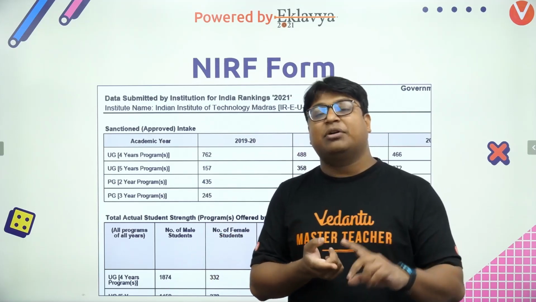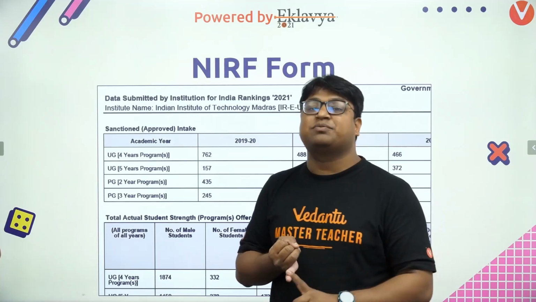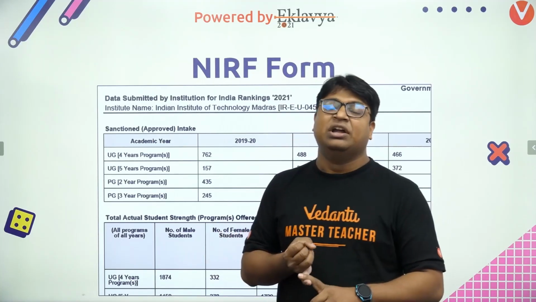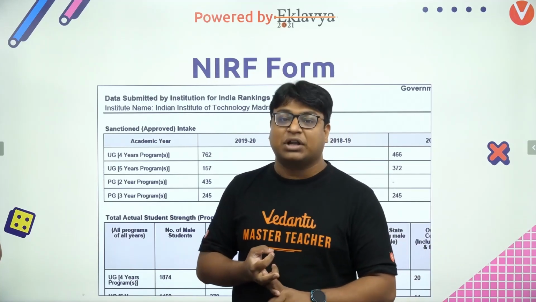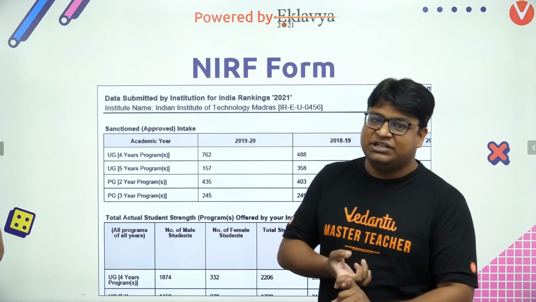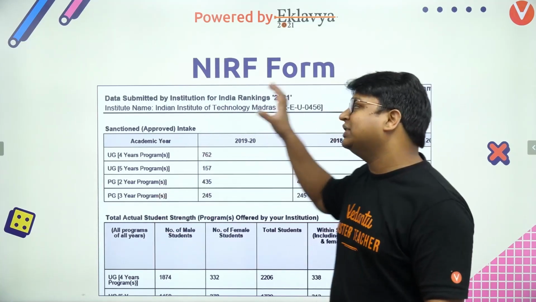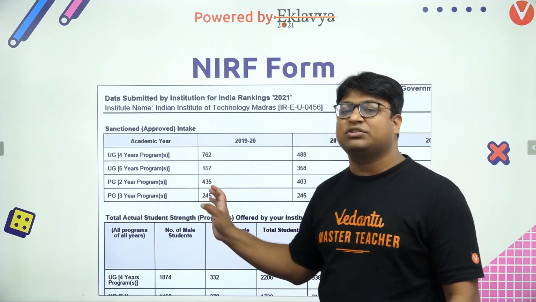postgraduate students, the number of teachers the college has, the number of branches, the number of research projects that the college gets from the industry, the grant that the college gets from the government, how many papers are published, how many students are going for higher studies, and the average package that the students are getting. So there are a lot of criteria involved in the ranking of these colleges.